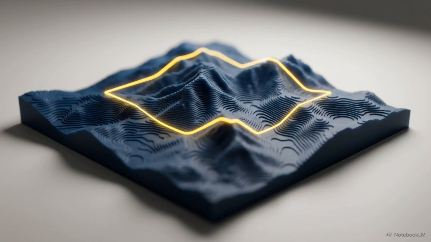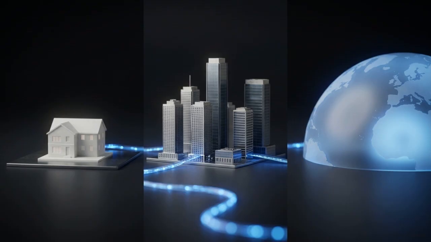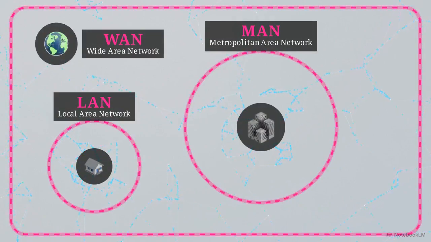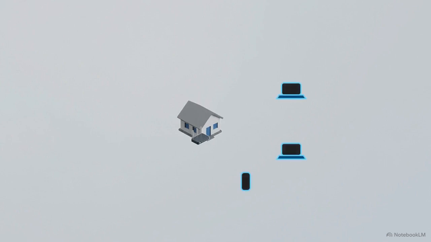Depending on the physical footprint they cover, networks are categorized into 3 main types: LAN, MAN, and WAN. Before we can understand how digital information actually travels and connects billions of devices, we have to understand these physical boundaries. This illustrates a local area network, or LAN.